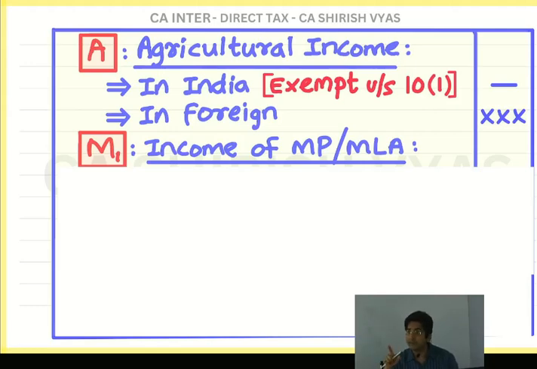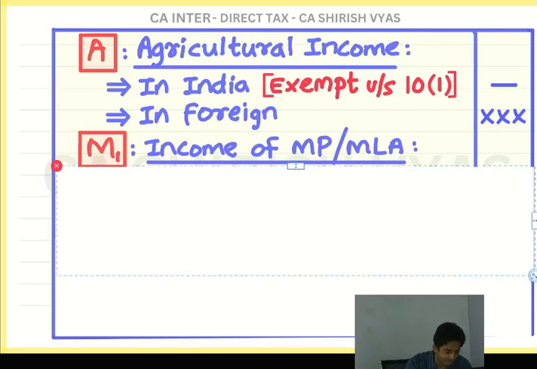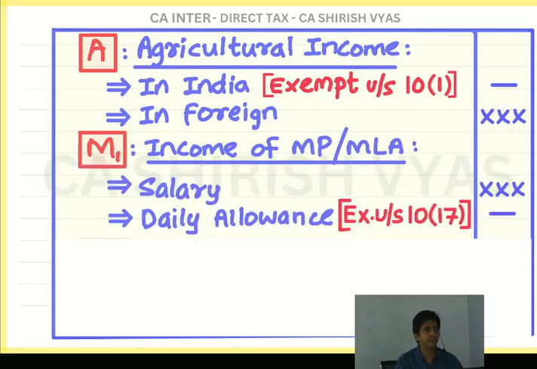And the moment I say exempt, you should ask me the section. Ask. Section, okay. And don't ask, you should imply now it will always be 10. You are lucky that all the exemptions are under section 10. But in the bracket something will be different. It is 10(17). Look at this, 10(17). What was 10(1)? Agriculture income. This is 10(17). See, these small numbers in brackets are worth remembering.